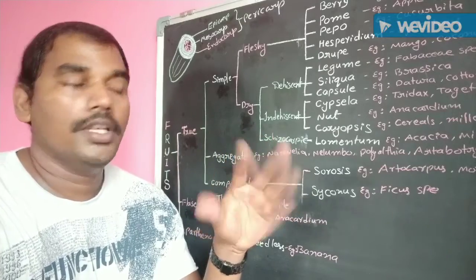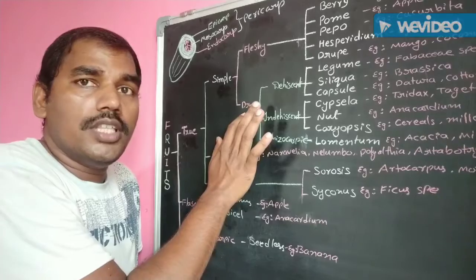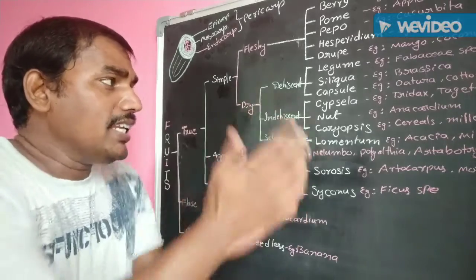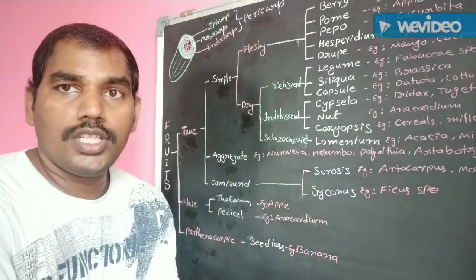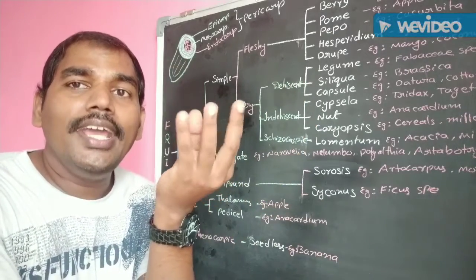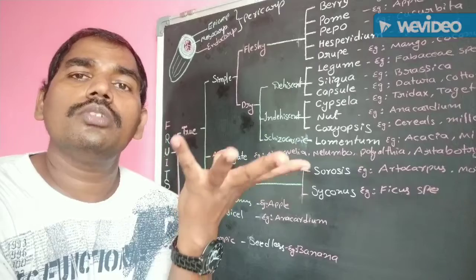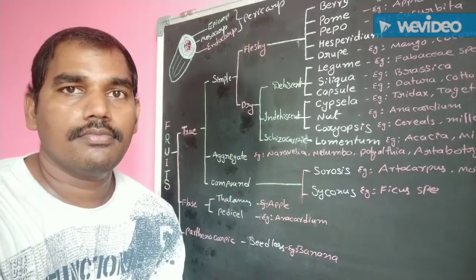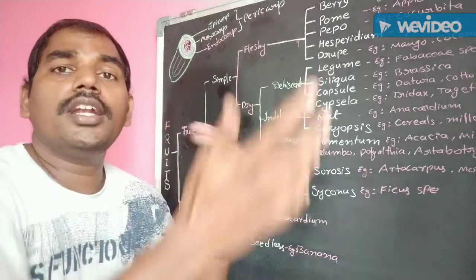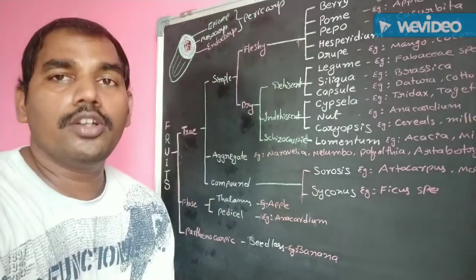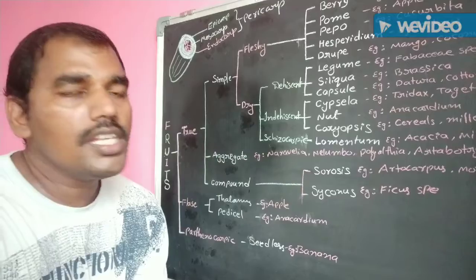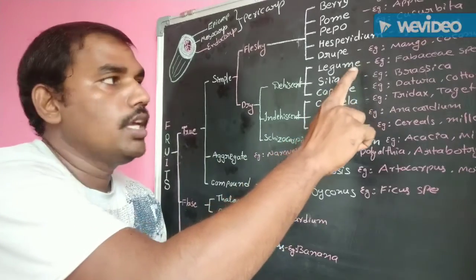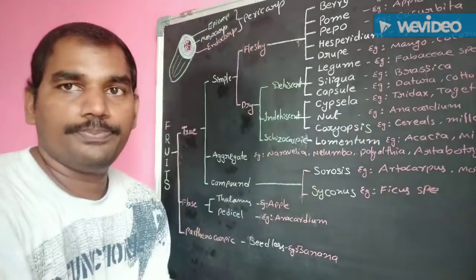5 types. Next one, dry fruits. This means non-fleshy fruits are again categorized into 3. What are they? Dehiscent fruits. That means these fruits break down into a number of halves, and seeds are easily liberated from the broken fruit. This type of fruits are known as dehiscent fruits. Some dehiscent fruits are legume, siliqua, capsule.